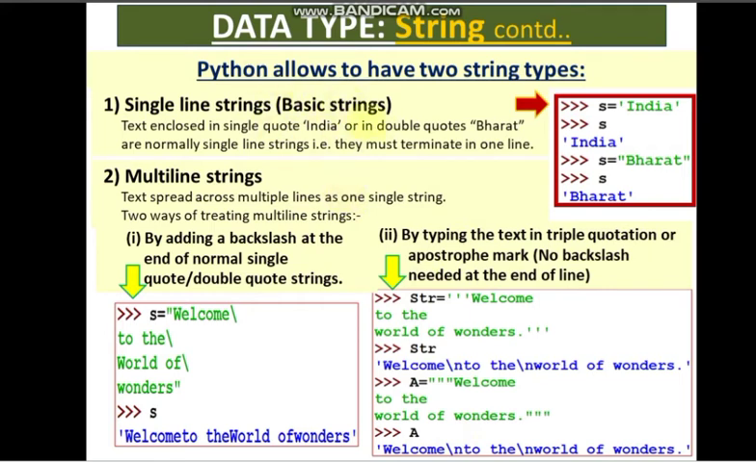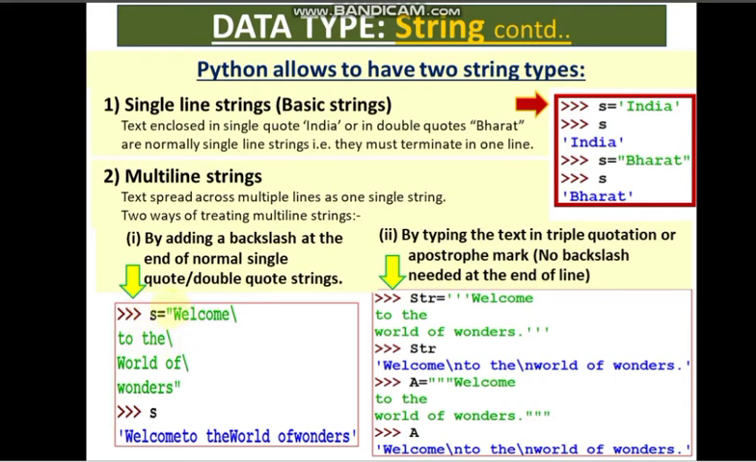String in more detail: single line strings, basic strings, are enclosed under single quote and also under double quote, but they usually terminate in one line. But what about multi-line strings? If the strings you want to print are in multiple lines, there are 2 ways of writing multi-line strings: by adding a backslash at the end of the normal string inside single quote or double quote.